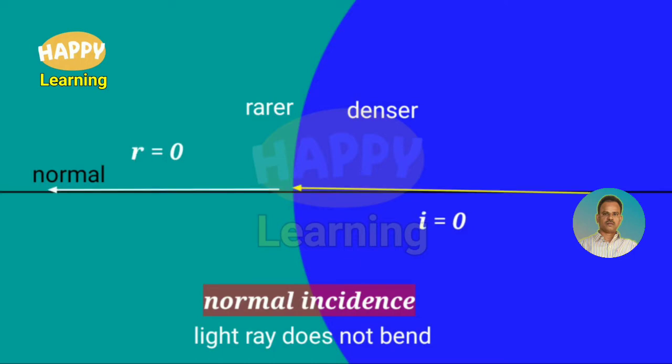So in the reverse direction, here the interface is once again a curved one. The light ray is traveling from denser medium to rarer medium. As the rays are along the normal, the angle of incidence is 0, the angle of refraction is also 0. So it is an example of normal incidence. So the light ray does not bend.